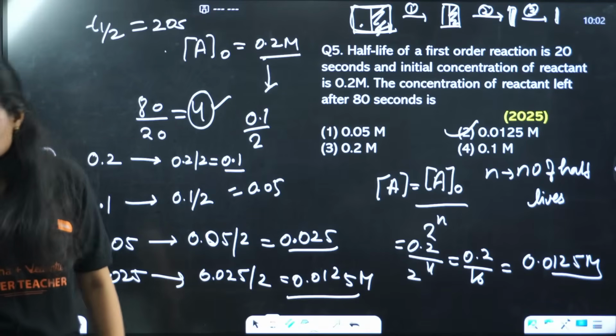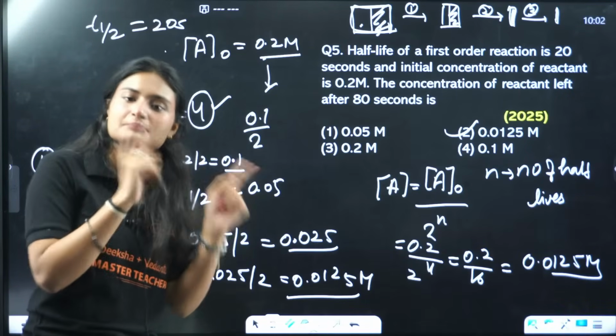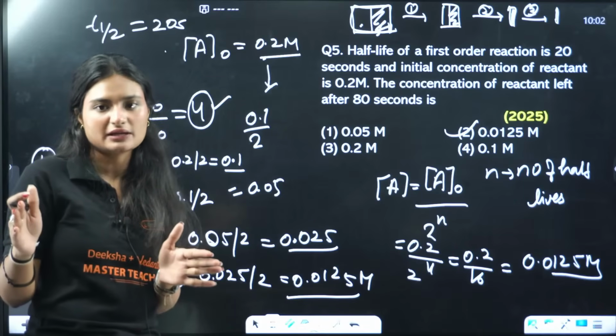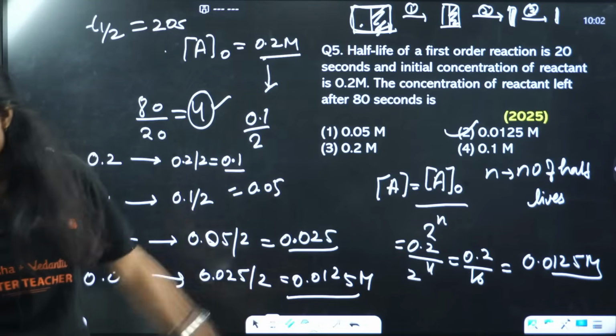It's just a simple formula, but use it only when you know the half-life and the number of half-lives possible in that time span. If somehow time was not given, you would not be using this method.